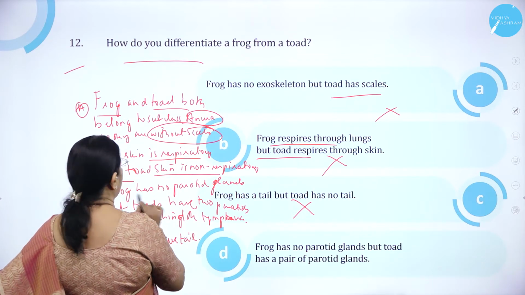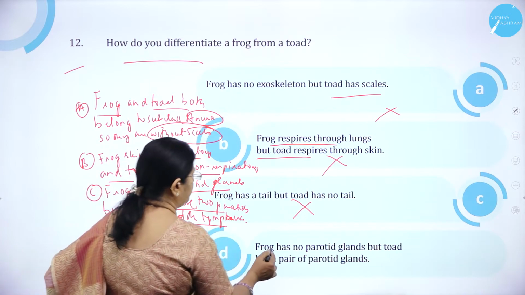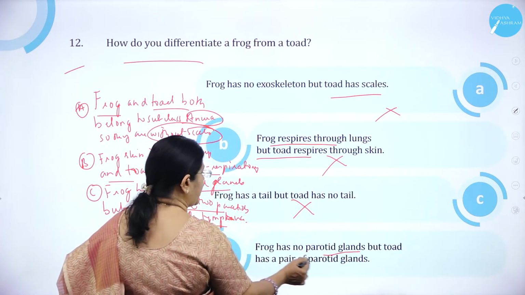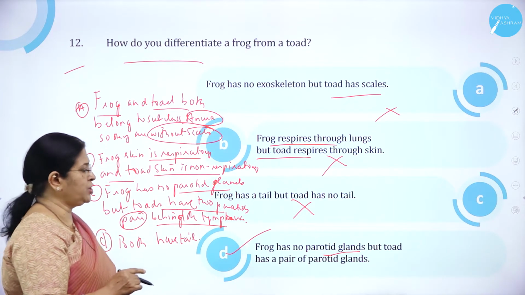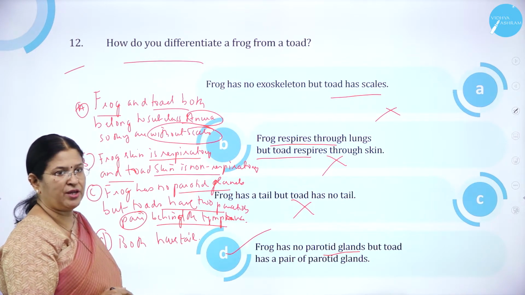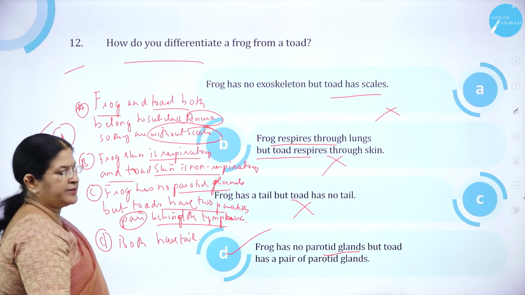Option D is what? Frog has no parotid glands, but toad has a pair of parotid glands. So this is the correct one. How do you differentiate a frog from a toad? Frog has no parotid glands, but toad has a pair of parotid glands. So option D is correct.